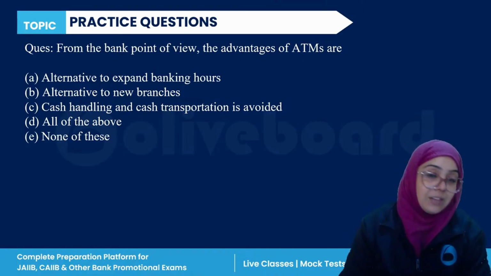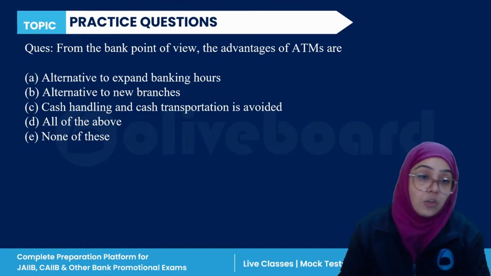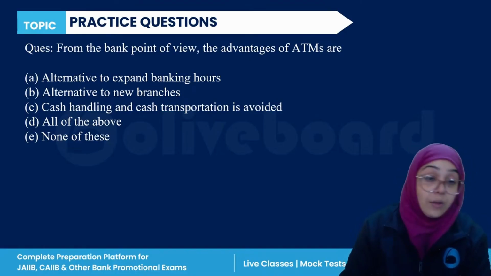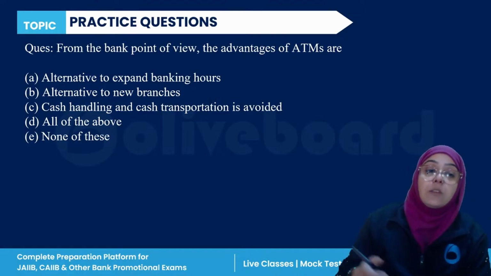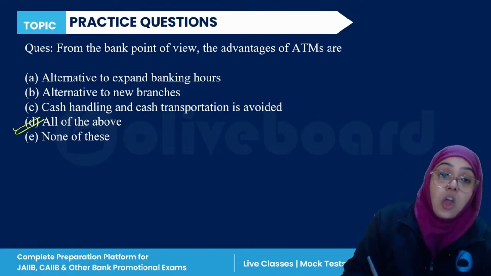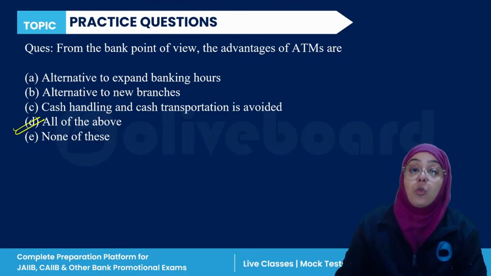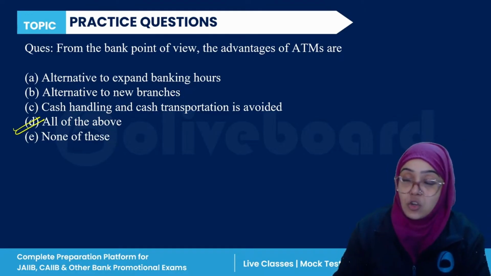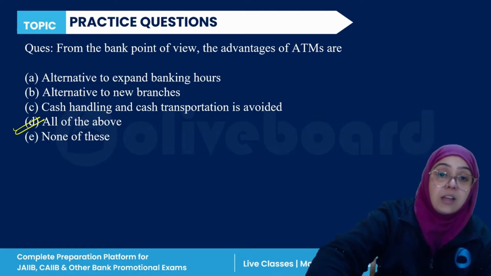The correct answer is D: alternative to expand banking hours, alternative to new branches, cash handling and cash transportation. All of the above is the correct answer. So D is the correct answer.